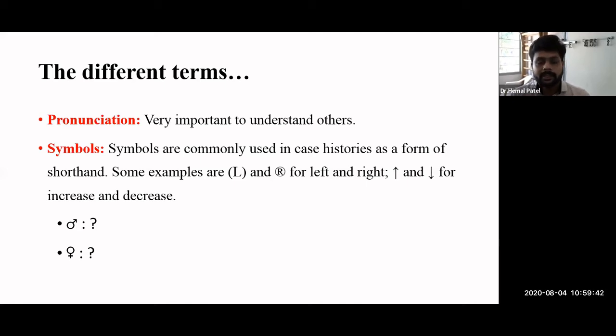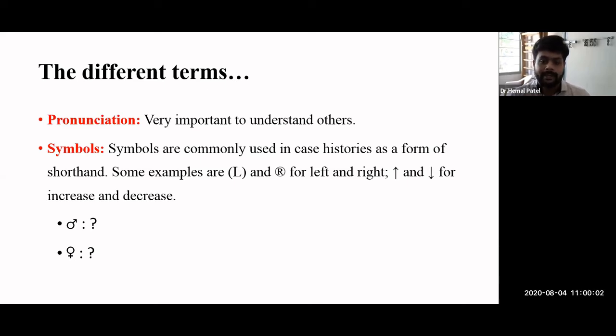All the symbols we use in the terminology are universally accepted. For example, L always indicates left, and R is always considered right.